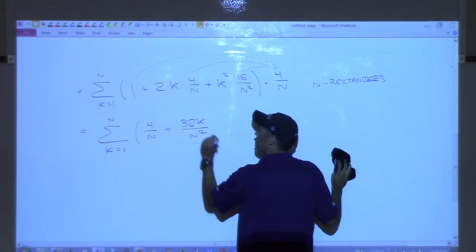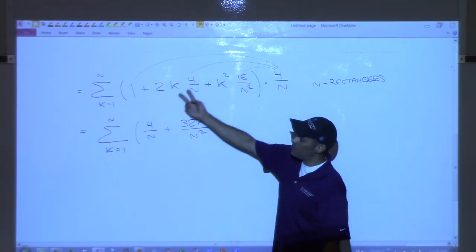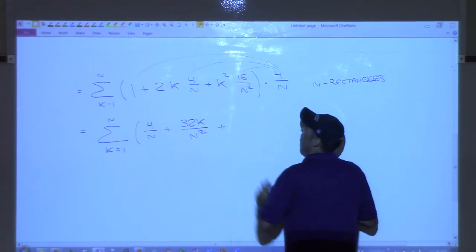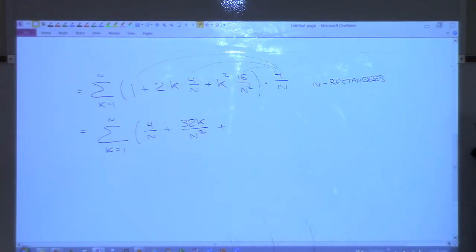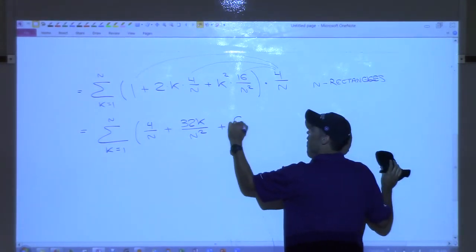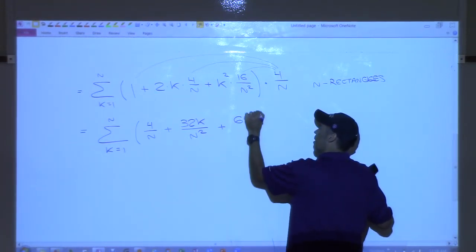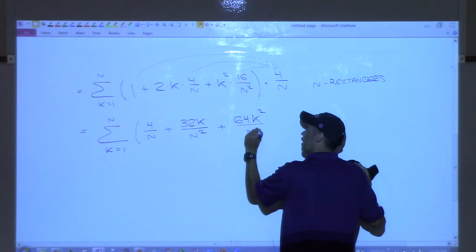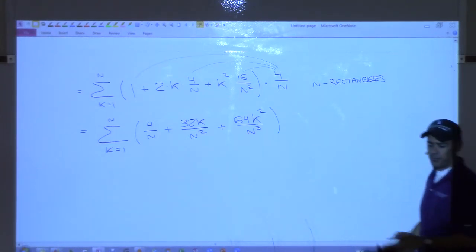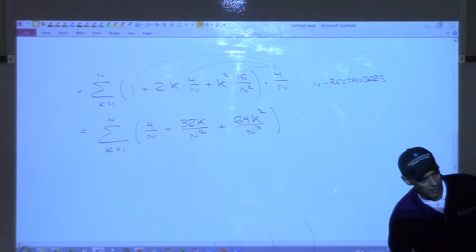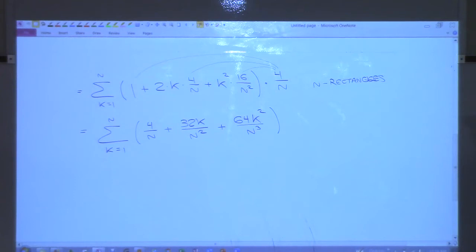I'll write it like that. So that's this hitting this. And then when I go from here to here, I get 4 times 16 is 64, 64k squared over n cubed, right? You can reorder that so that it's quadratic, unless you don't want to.